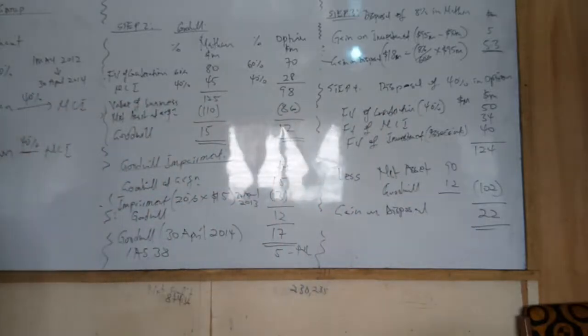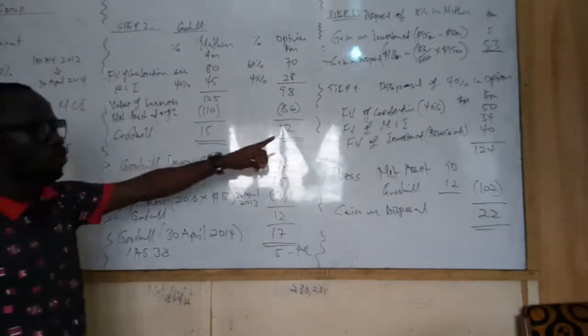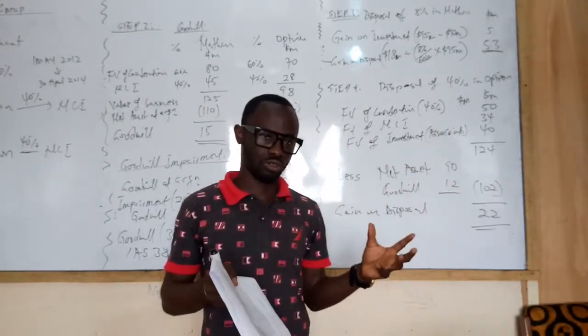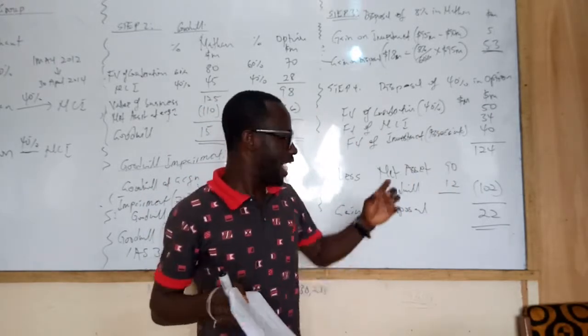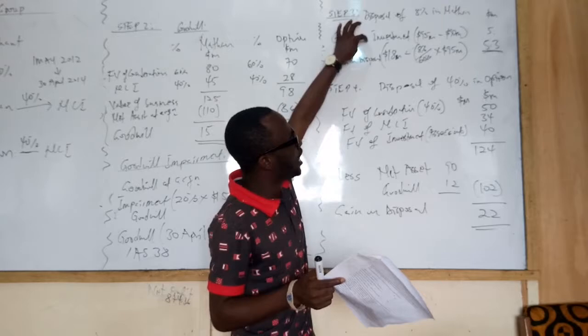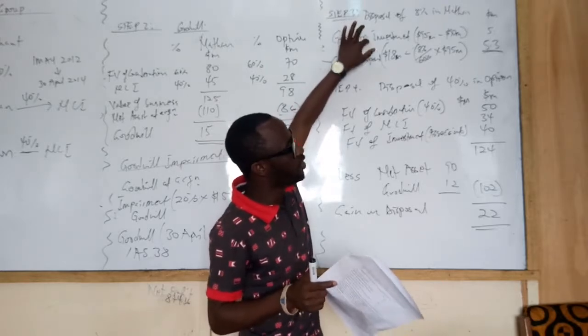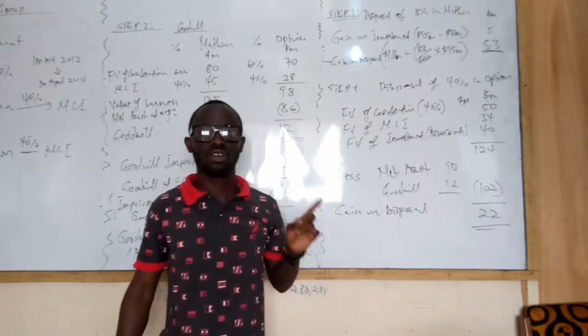Any question? This is how we account for loss of control. And it is different from when we are just selling parts of our investment and we are still having control.